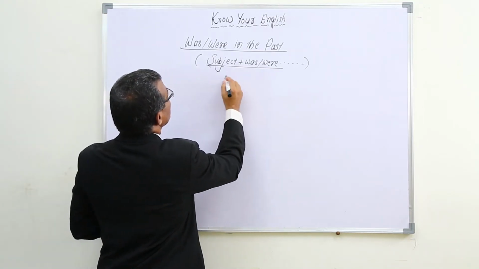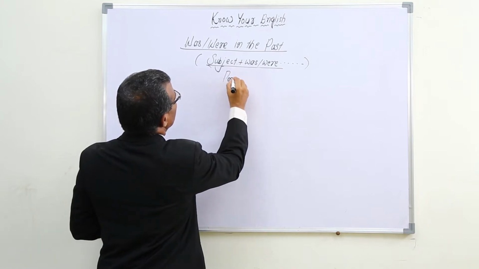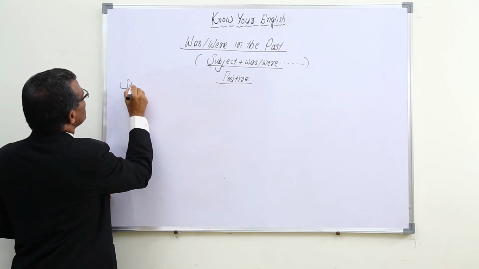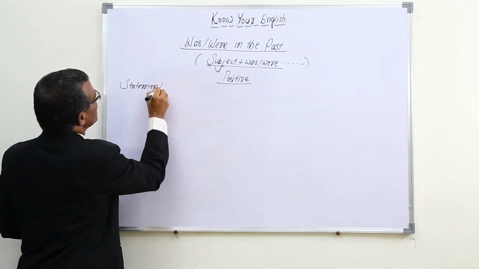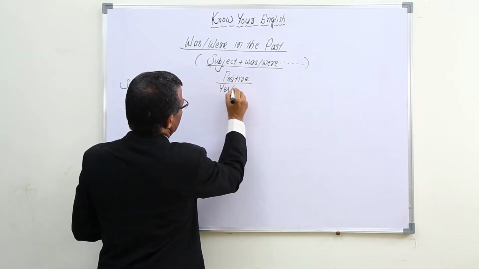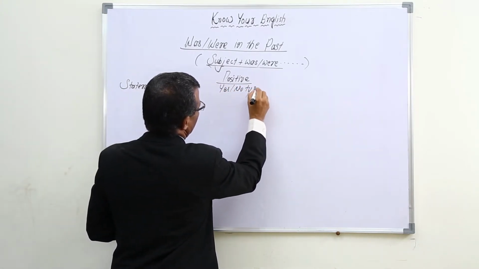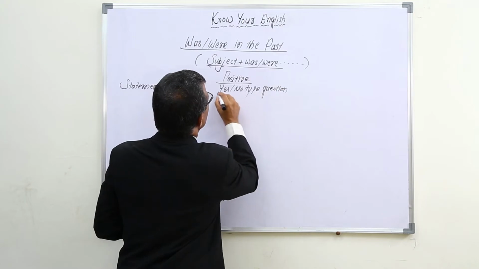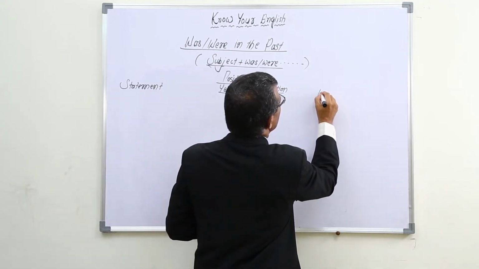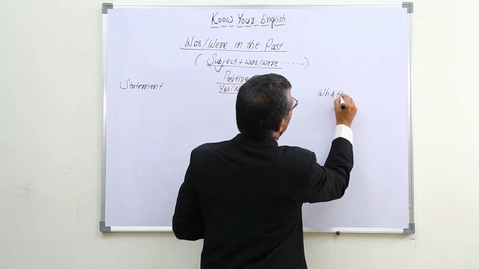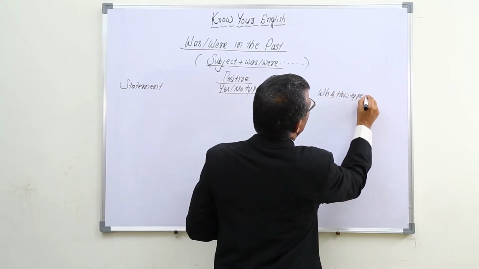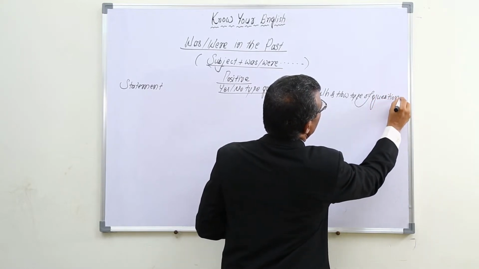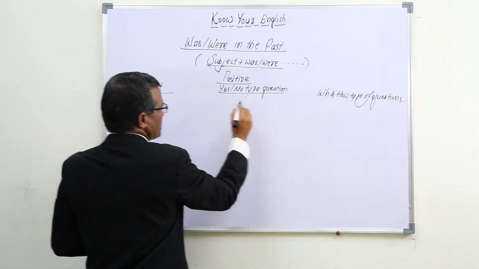First, positively, let us talk about positive statement, yes or no type question, and WH and how type of questions.